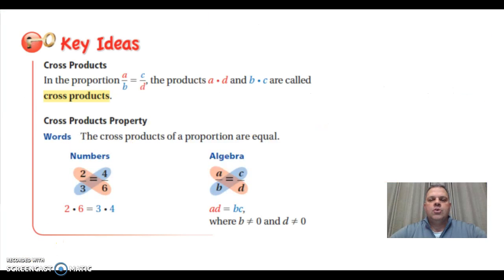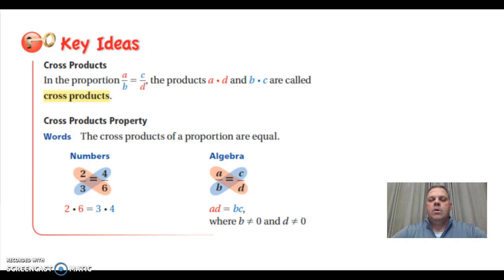So as we have learned, one way to determine whether a ratio is proportional is to simplify the fraction. A second way deals with using cross products. In the proportion A over B equals C over D, the products A and D and B and C are called cross products.